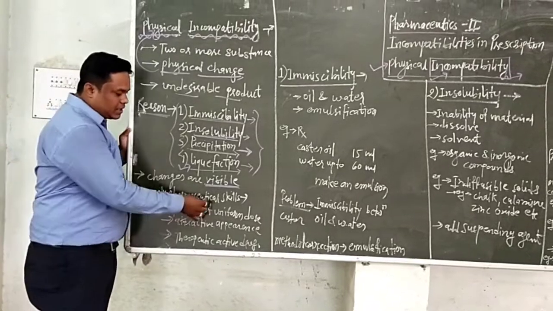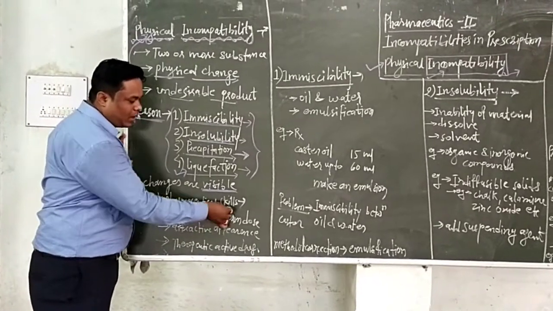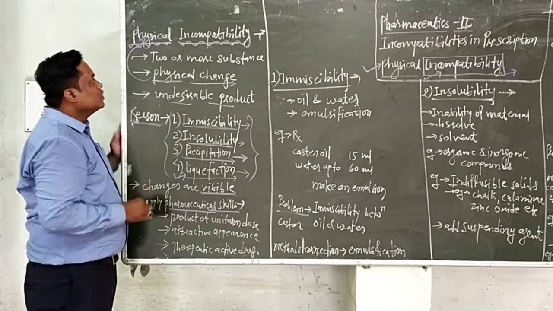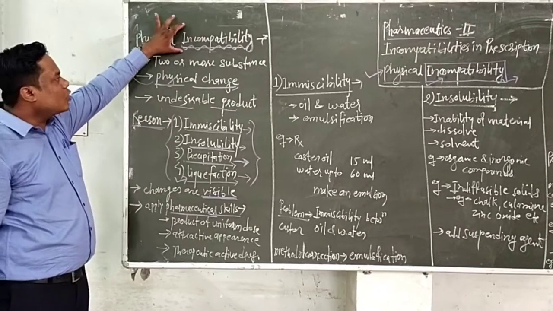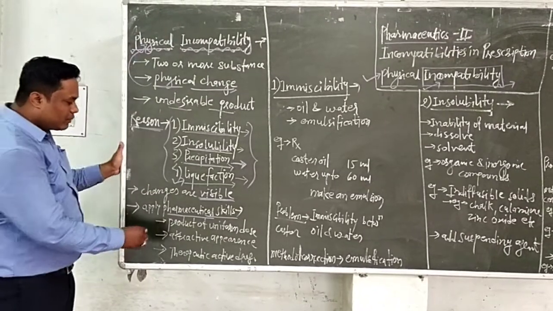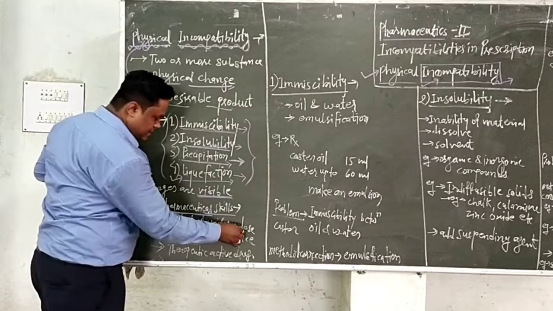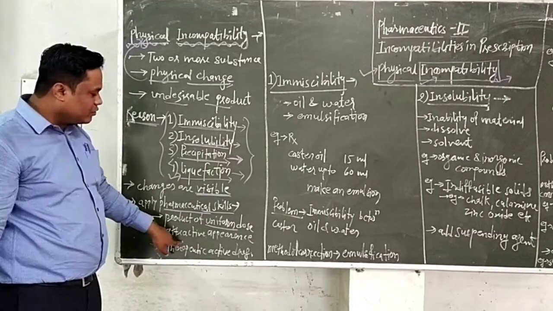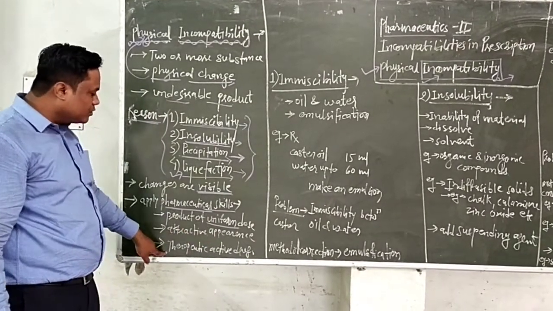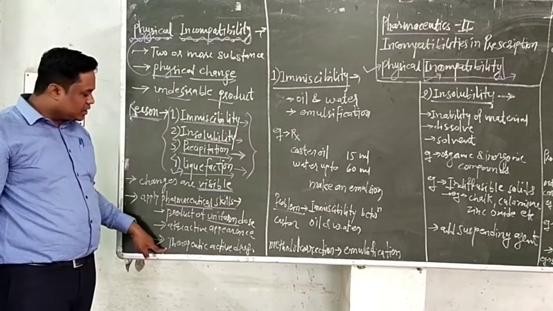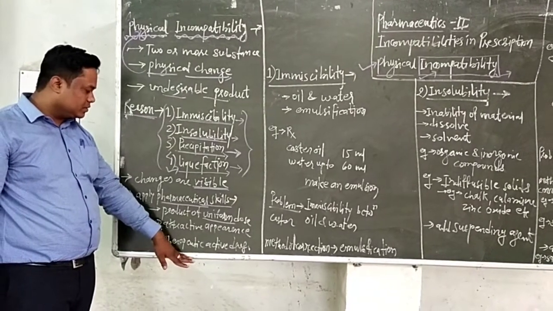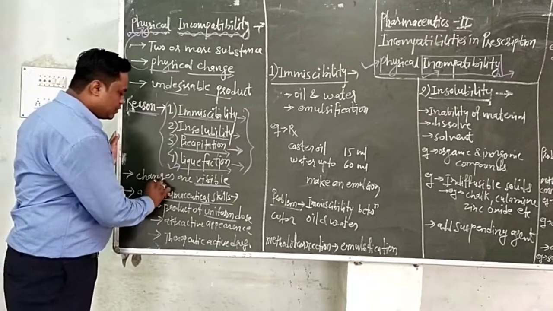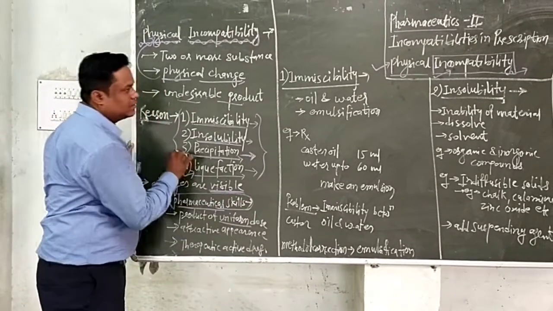Therefore, it is the requirement of the pharmacist to apply pharmaceutical skill to remove this incompatibility: first, to give a product of uniform dose; second, to give an attractive appearance; and third, to give satisfactory therapeutic activity of the drug.